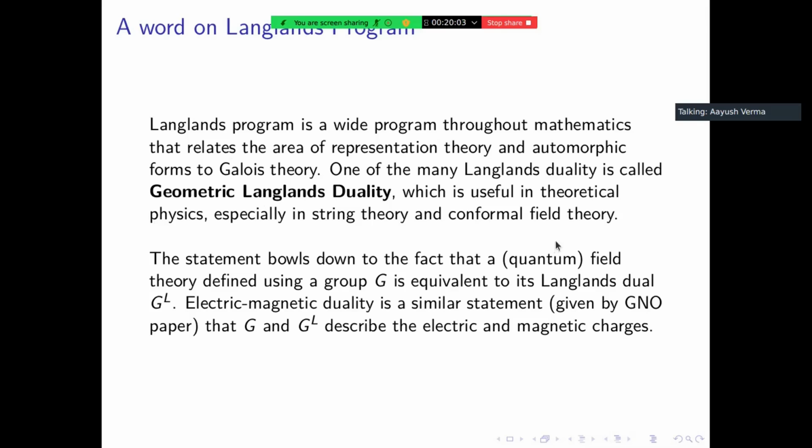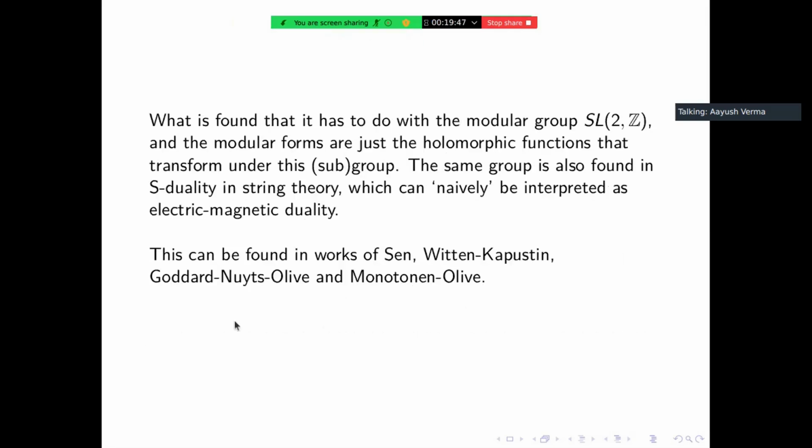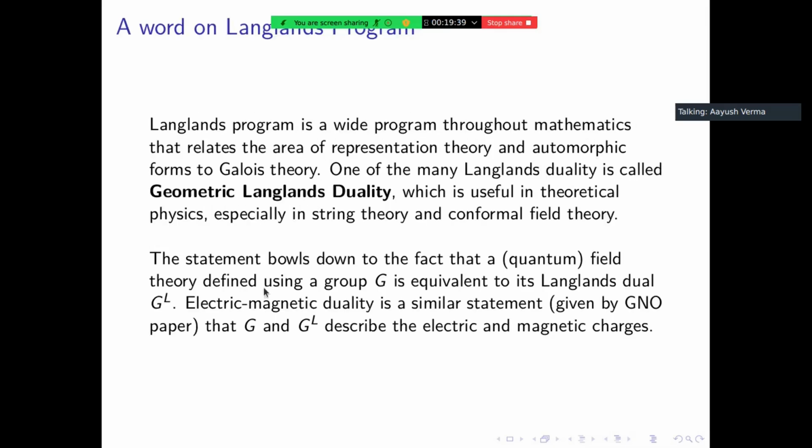And the statement boils down to the fact that a quantum field theory defined using a group G is equivalent to its Langlands dual G^L. Electric-magnetic duality is a similar statement, which is given by the GNO paper, Goddard, Nuyts, and Olive. They were the first ones to show that this electric-magnetic duality can be interpreted using this G and G^L, where they have taken the weight and co-weight lattices of these structures. Anyway, so this electric-magnetic duality is a similar statement given by the GNO paper that G and G^L describe the electric and magnetic charges. Now, what is the connection?